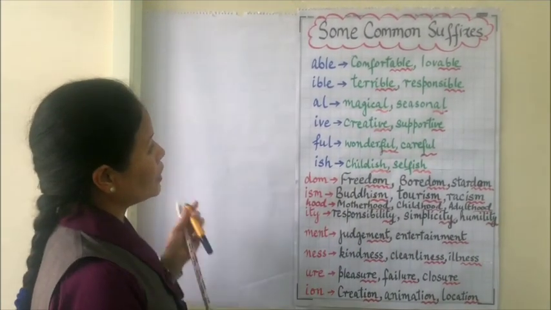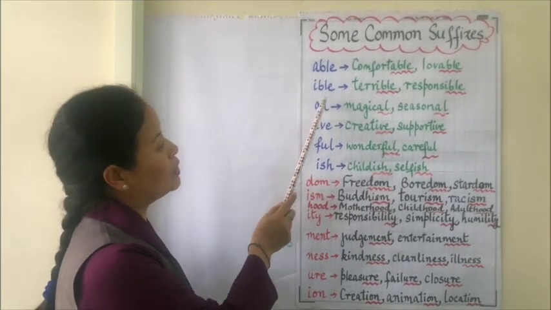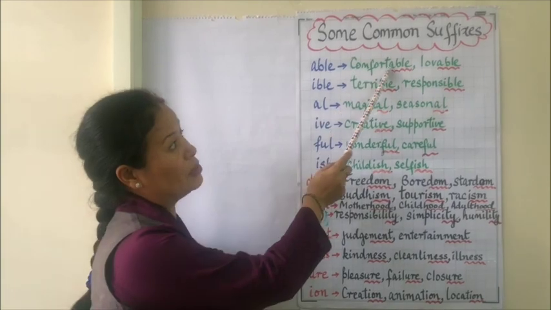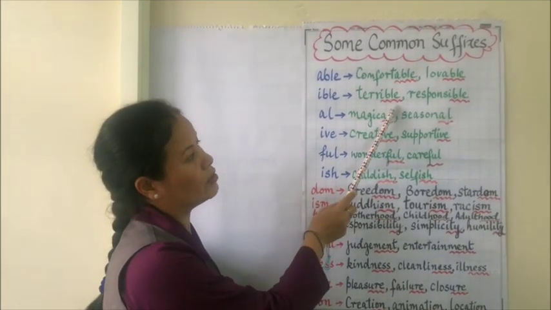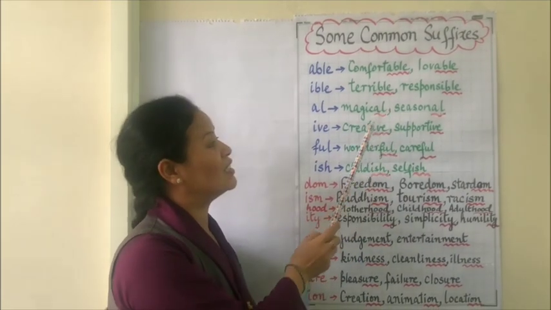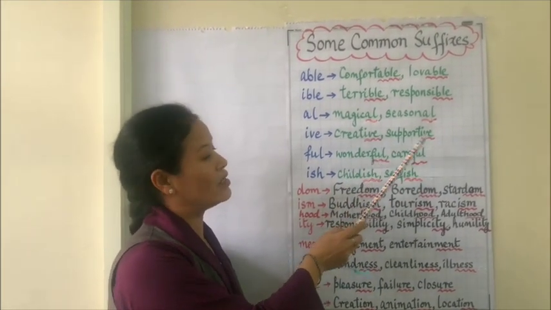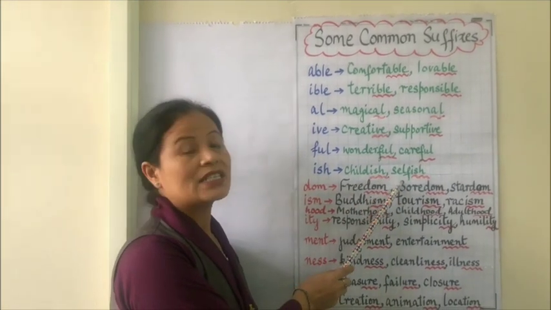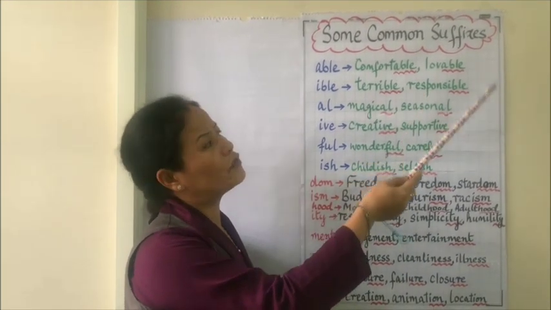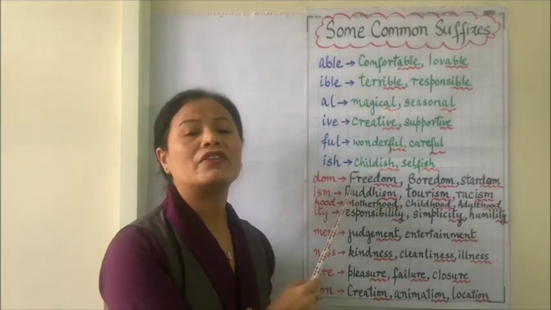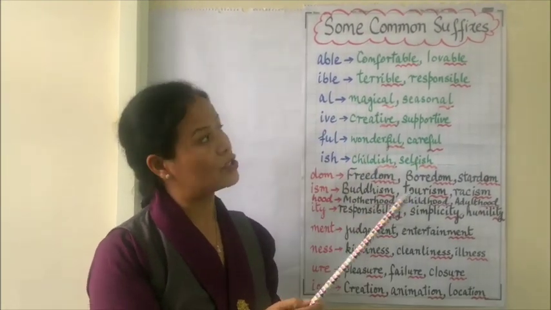Here we have able, ive, ful, ish. So comfortable, lovable, terrible, responsible, magical, seasonal, creative, supportive, wonderful, careful, childish, selfish. Though there are a lot of words that end with these suffixes, I have given just 2 examples for each.